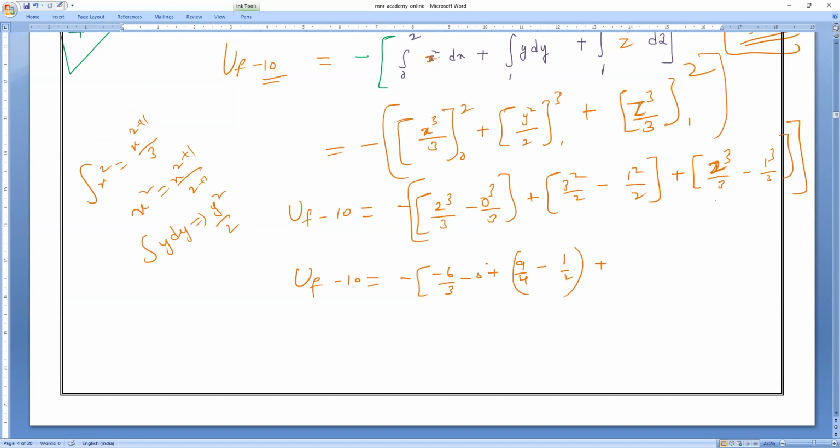Yes? All of you? Then here you can substitute. So 2 cube, what is the 2 cube value? 9 by 2. Then you tell me this one. 2 cube means how much? 8. Am I right or wrong? Yes, sir. 8 by 3 minus 1 by 3. So that's all it is.